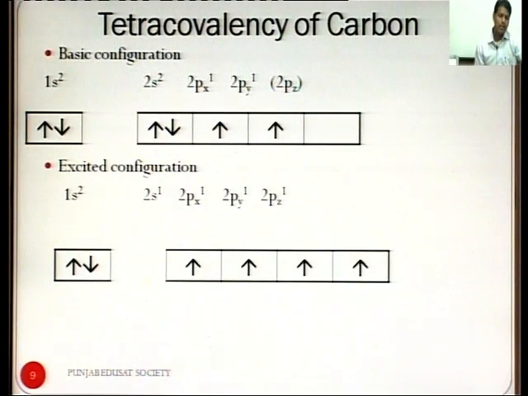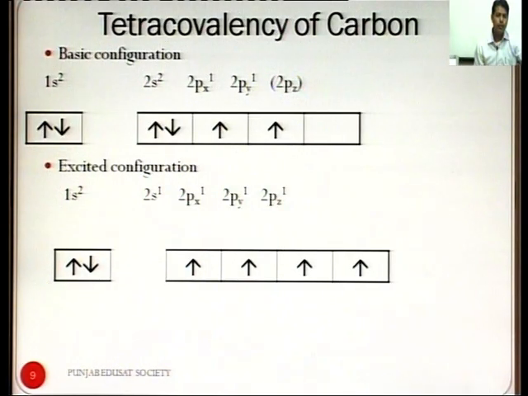So, let's discuss tetravalency of carbon, that is, carbon forms 4 bonds with other elements. The basic configuration of carbon is 1s2, 2s2, 2px1, 2py1, and the 2pz is empty.